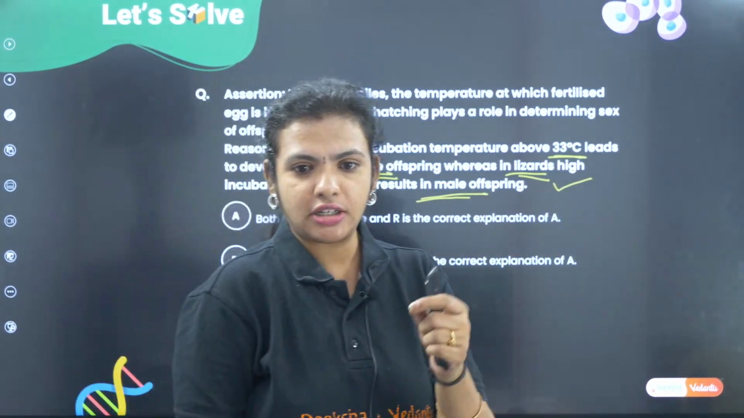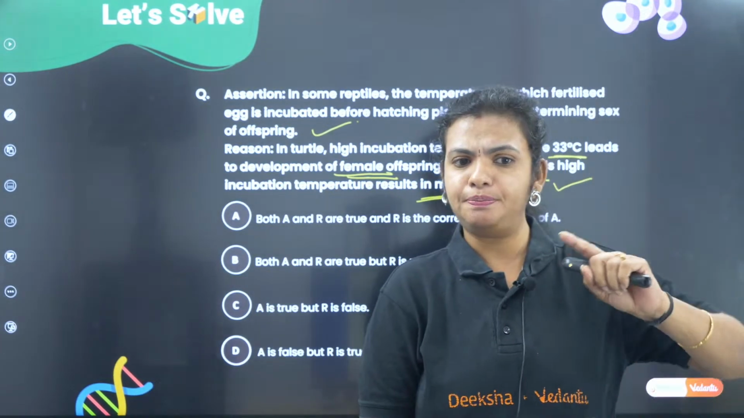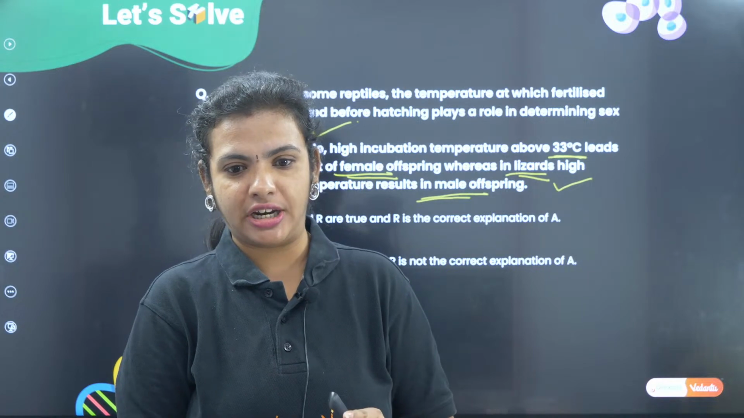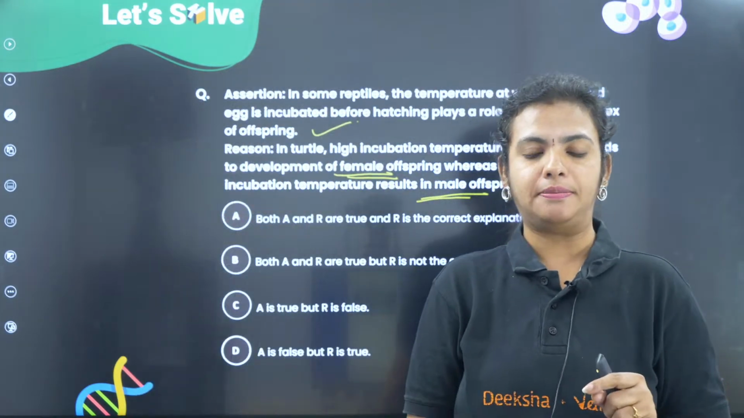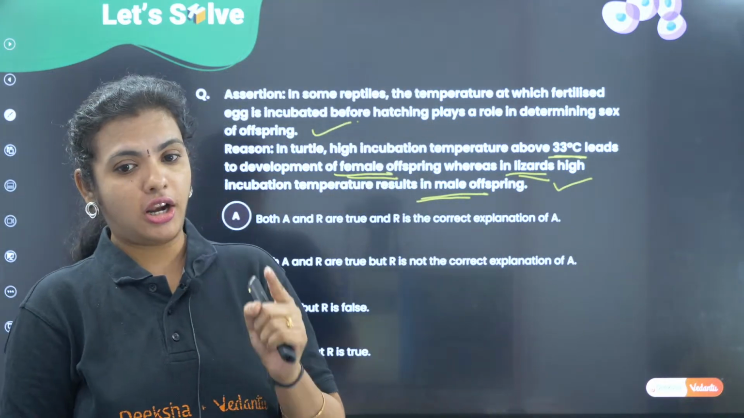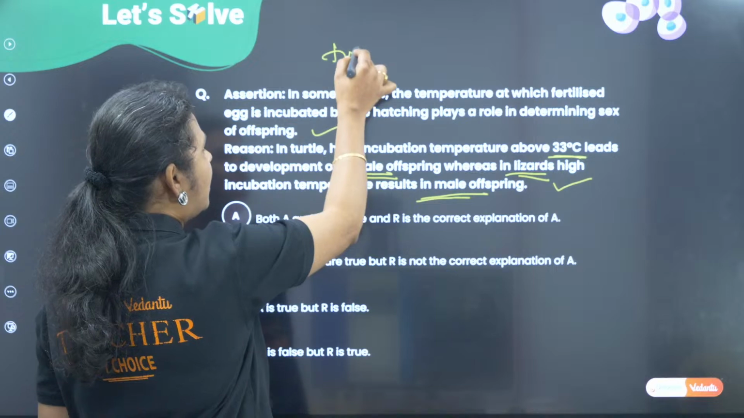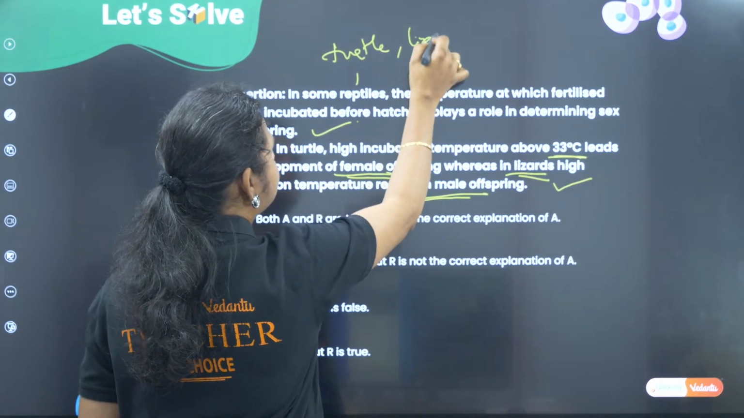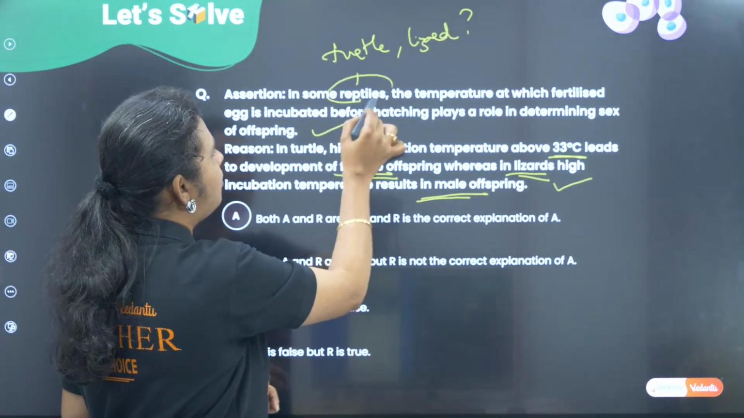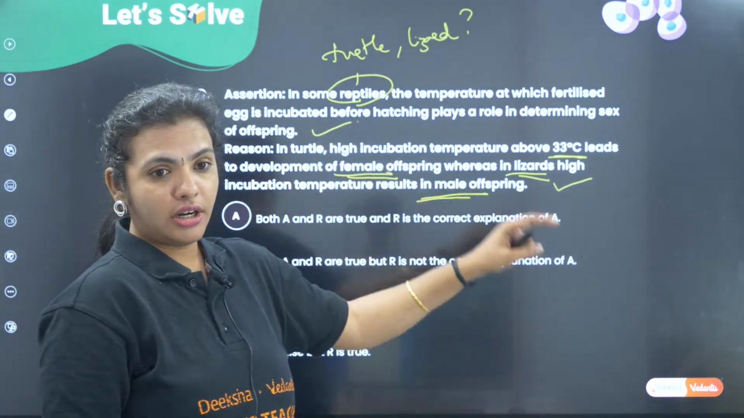Okay, so most of you, Viksha, Pushpa, Gautami and Netra, have given A as the answer, that both are correct and it is the correct explanation. But I want to ask you all a question, children. This is for the CBSE board exam. Does the assertion talk about turtle or lizard? It is talking only about reptiles, right? It has not spoken about only turtle or only lizard.